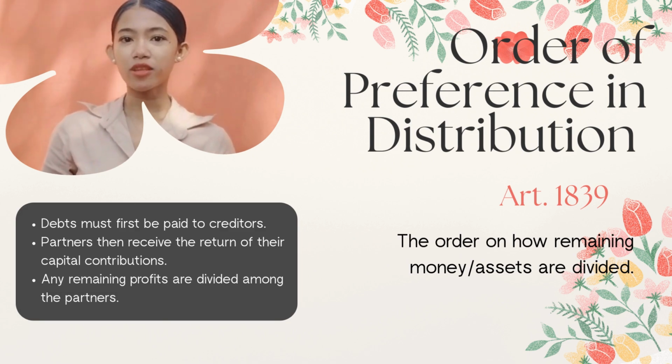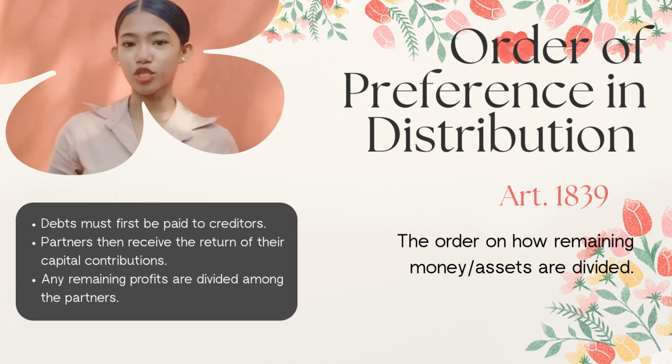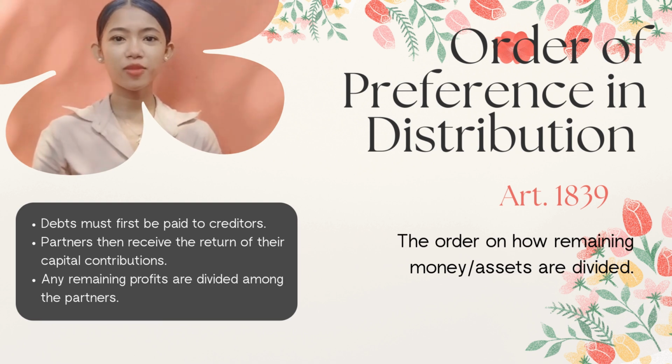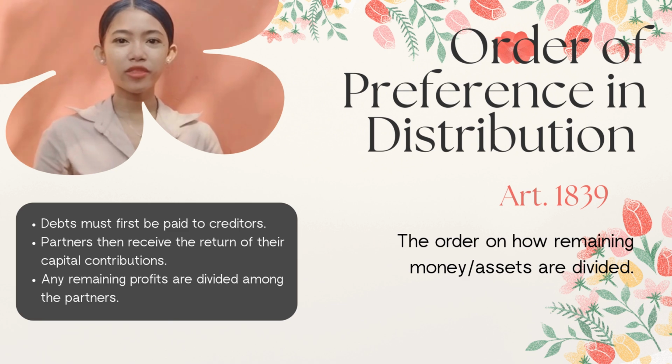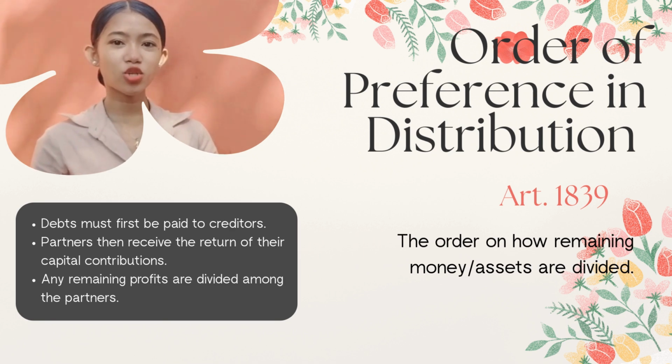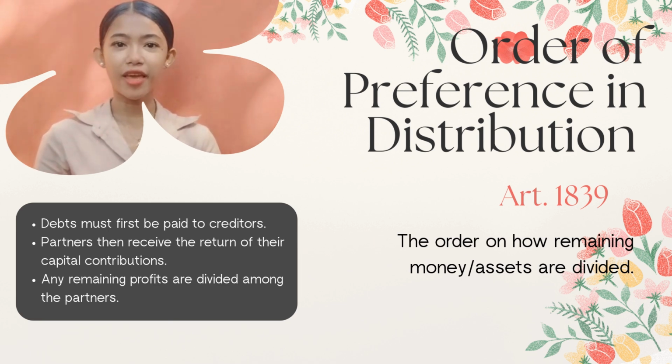Second, payment to partners. This includes loans or advances made by partners to the partnership. Third, payment to partners for return of capital contributions. Each partner is entitled to get back the capital they invested in the partnership. Fourth, payment to partners for profits. Finally, whatever remains is divided among the partners according to their profit-sharing agreement. In short, the rules ensure that external creditors are prioritized, then partners are reimbursed for loans, then capital, and lastly, profits.